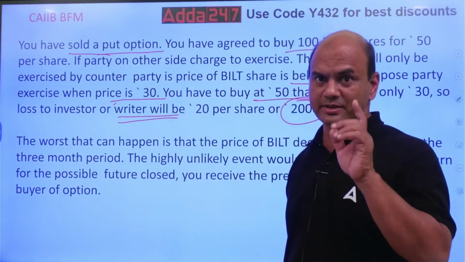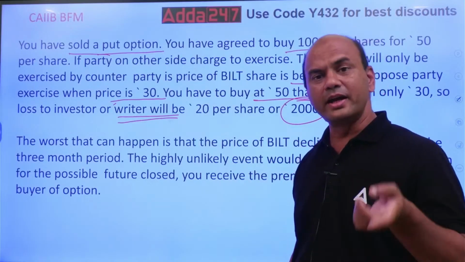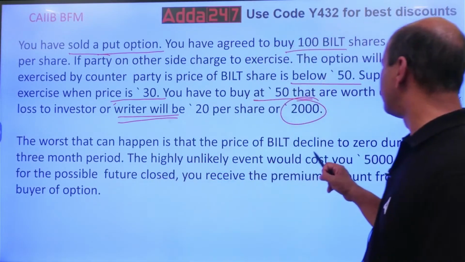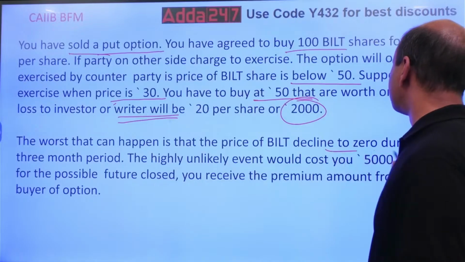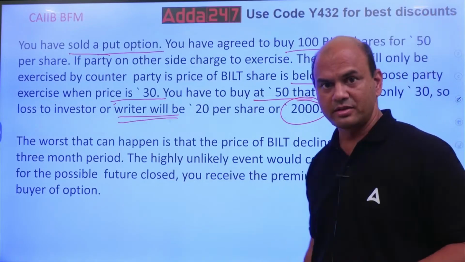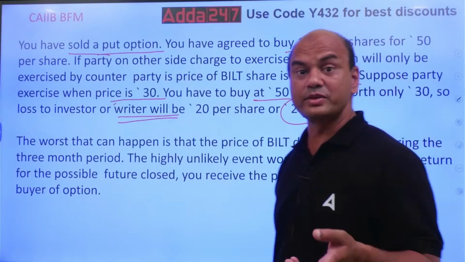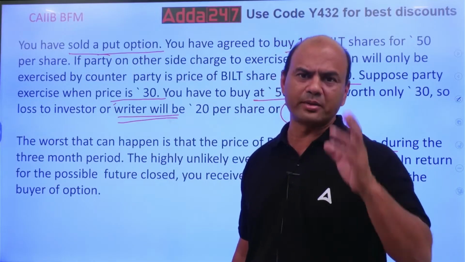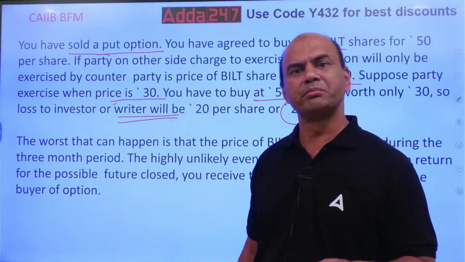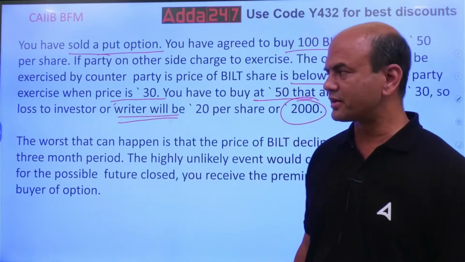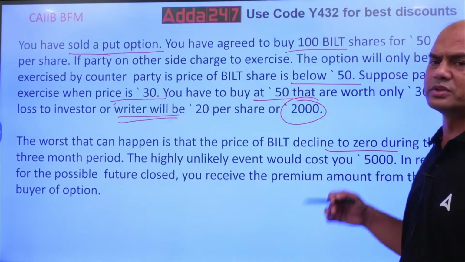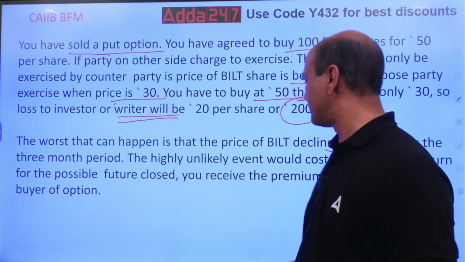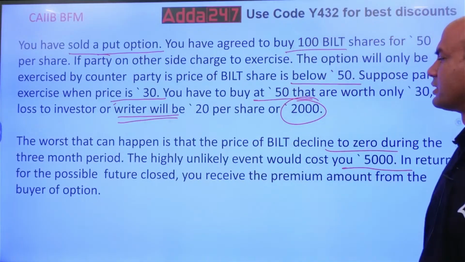So understand the concept of buying the put and selling the put. The worst that can happen is that the price of the build company will decline to 0. It can happen. Kingfisher Airlines, Vijay Mallya, you saw it, down to 0. If somebody had sold this put at that time, huge loss. So if it goes to 0, it is a complete loss for me. 50 rupees down to 0, 50 into 100, 5000 will be the loss in this case. Complete loss.